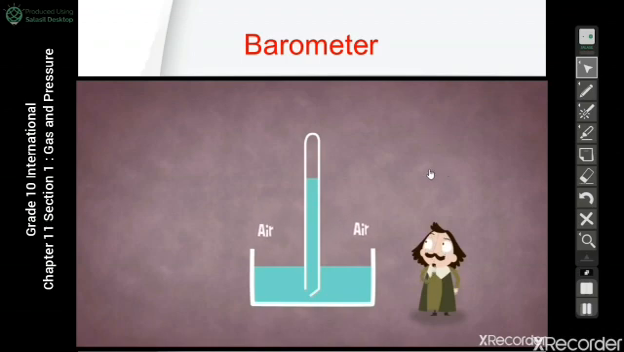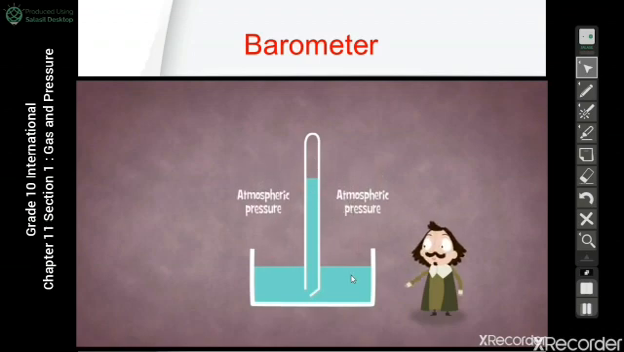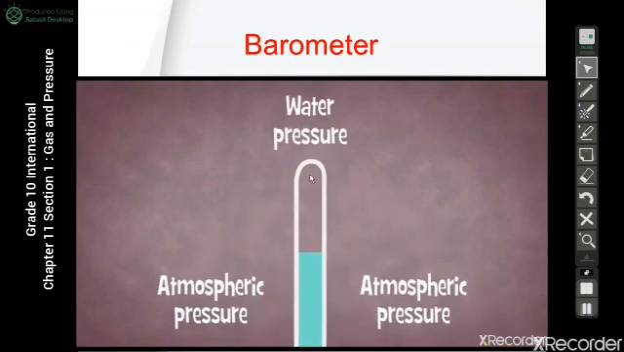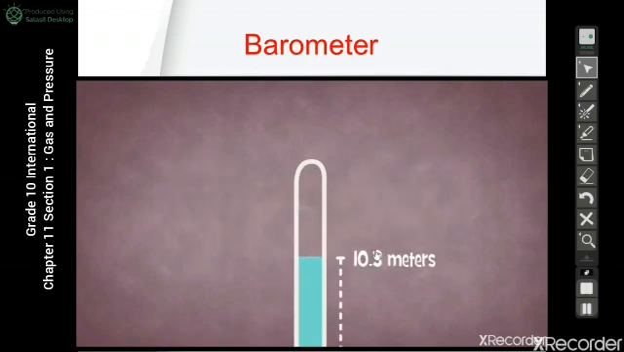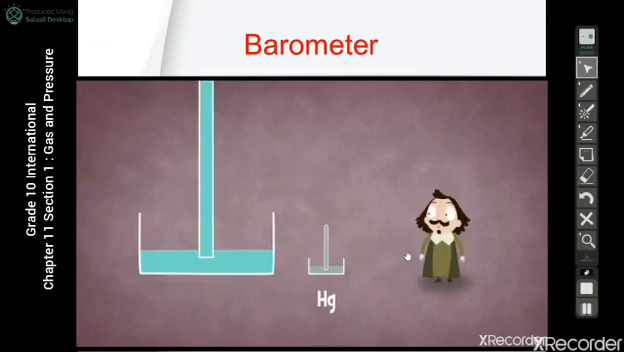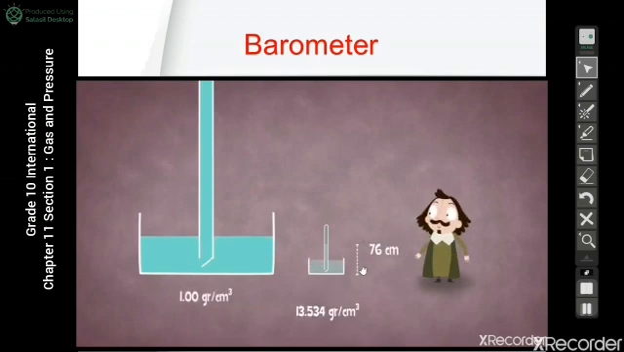The water will drop until the two pressures are equal. The atmospheric pressure is the first pressure, and the second pressure is the water pressure. The water will be dropping until the two pressures are equal, and then the water stops at 10.3. He then replaced the water by mercury and did the experiment again. He found that the mercury stops at a certain height, which was 76 centimeters or 760 millimeters.